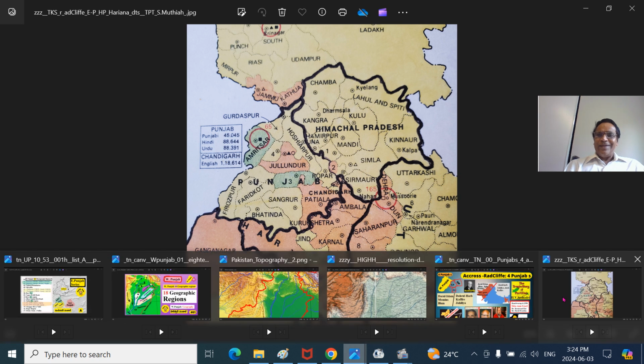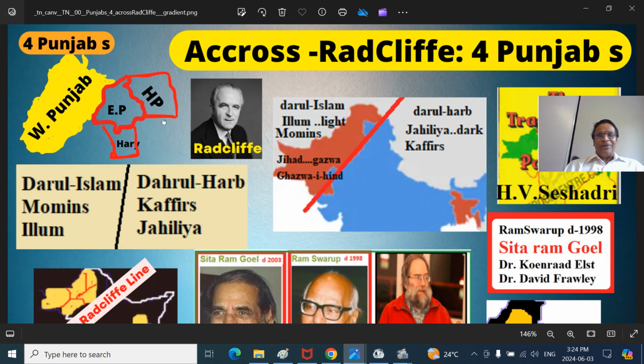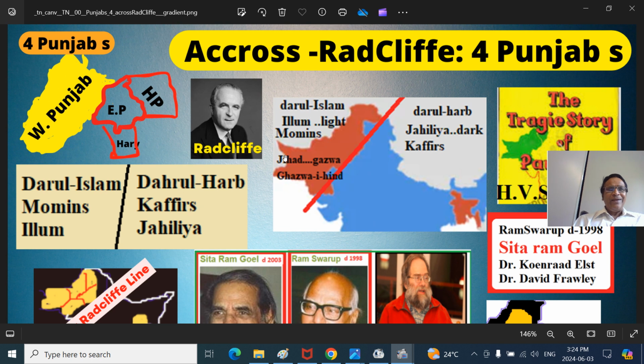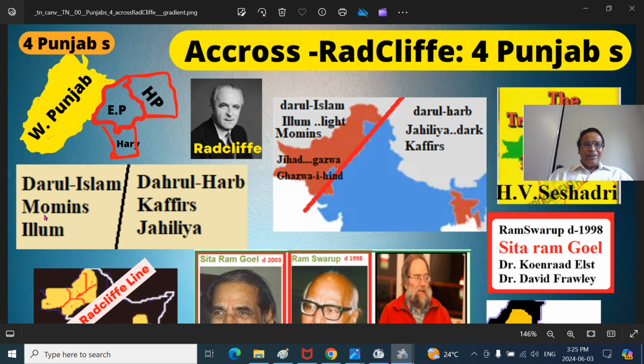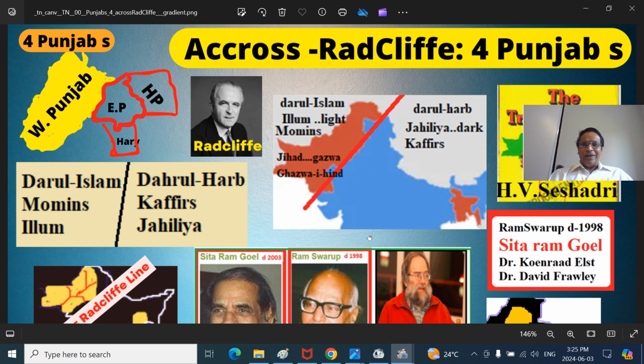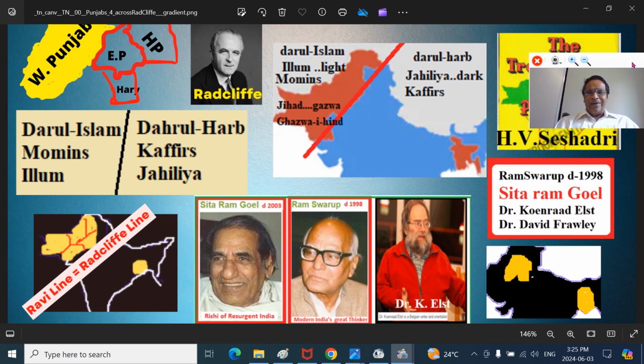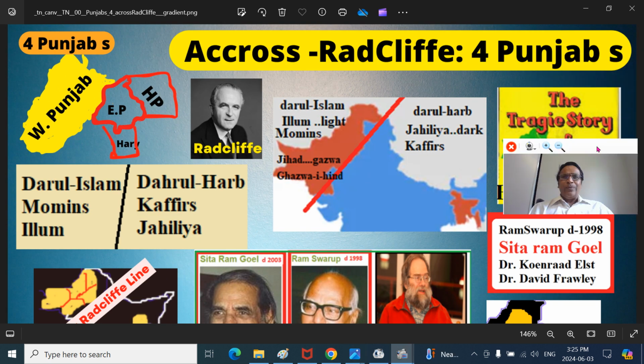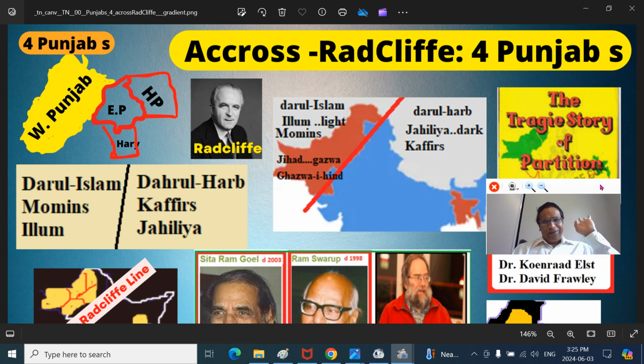So actually there are 4 Punjabs on the earth today across the Radcliffe Line, the dividing line, the partition line based upon Dar-ul-Islam, Dar-ul-Harb, meaning the believers and non-believers, the Islam and Jahiliya. This work has been done with great elegance and perspective by the Voice of India scholars like Ram Swarup and Sita Ram Goel. You can look at them, and we are concerned with the west side of the Radcliffe Line today. There are 4 Punjabs.